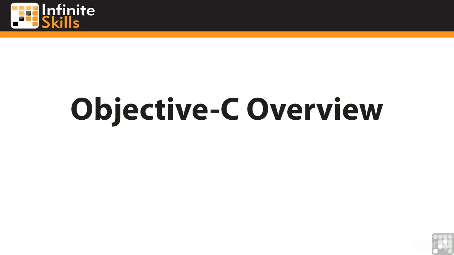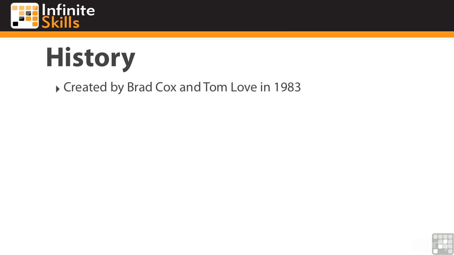In this lesson, I'll provide a high-level look at the Objective-C language and a bit of its history and key features. The language was first created in 1983 by Brad Cox and Tom Love. They really liked the features they saw in the Smalltalk language, specifically its ability to create these reusable components that could be written once and then reused in a large number of scenarios. But they needed better compatibility with the C language. So they went about creating the C-based language that could provide this functionality.